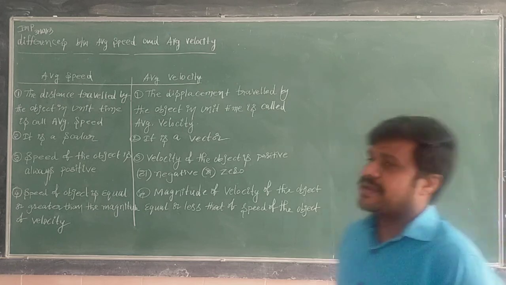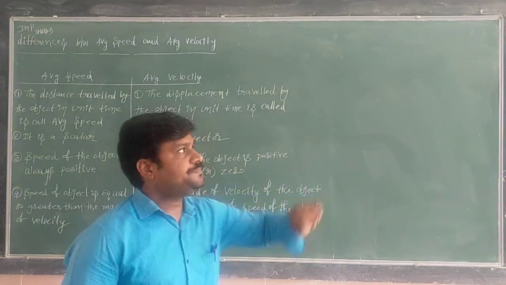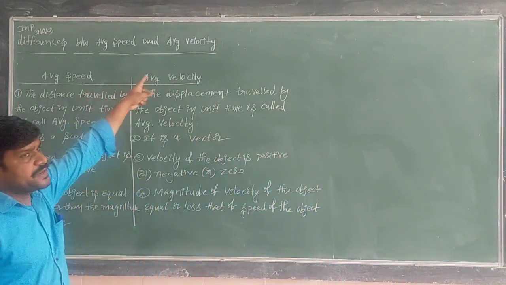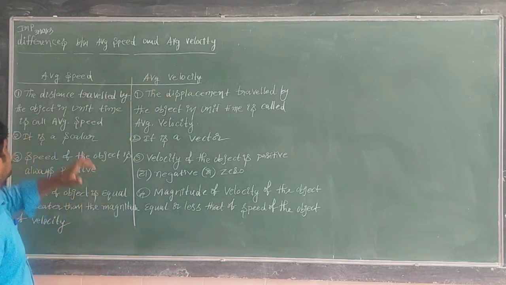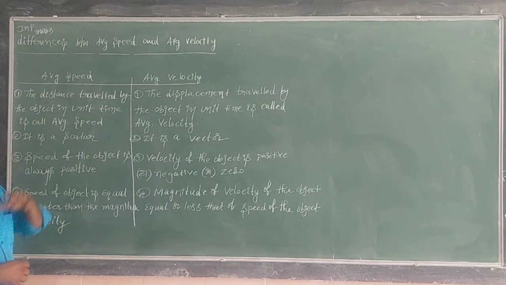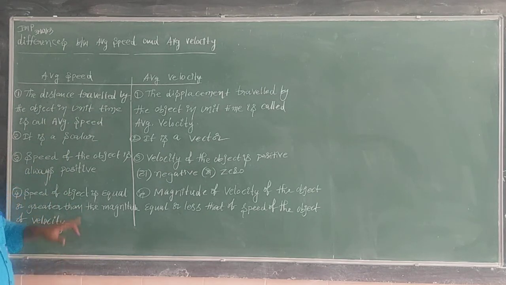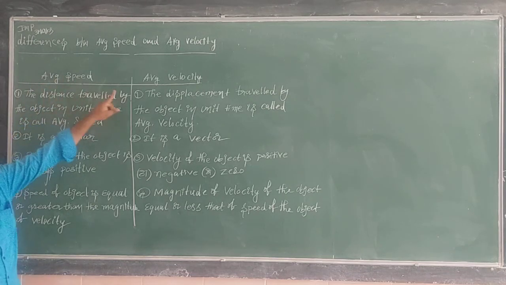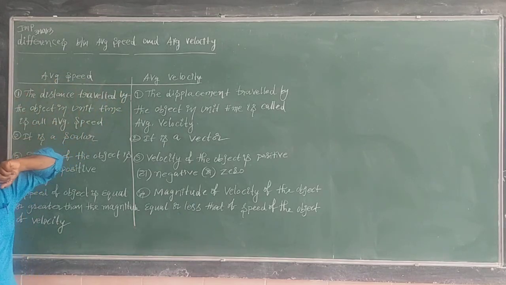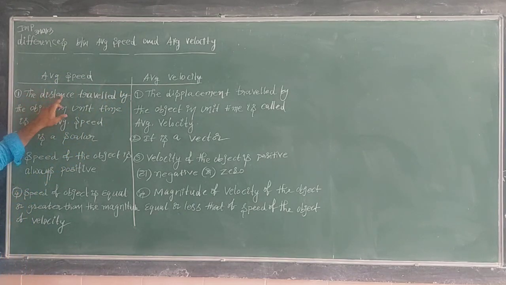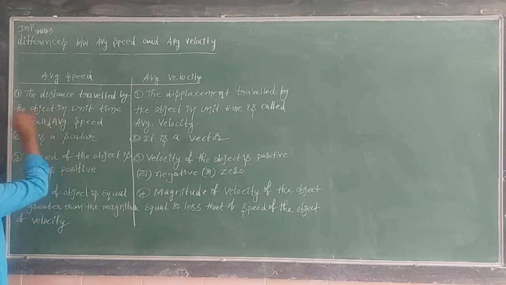Listen to me here. Differences between average speed and average velocity. I am here taking average speed, average velocity. If you write only speed and velocity, also correct. You have to write the definition on both sides. The distance traveled by the object in unit time is called average speed.